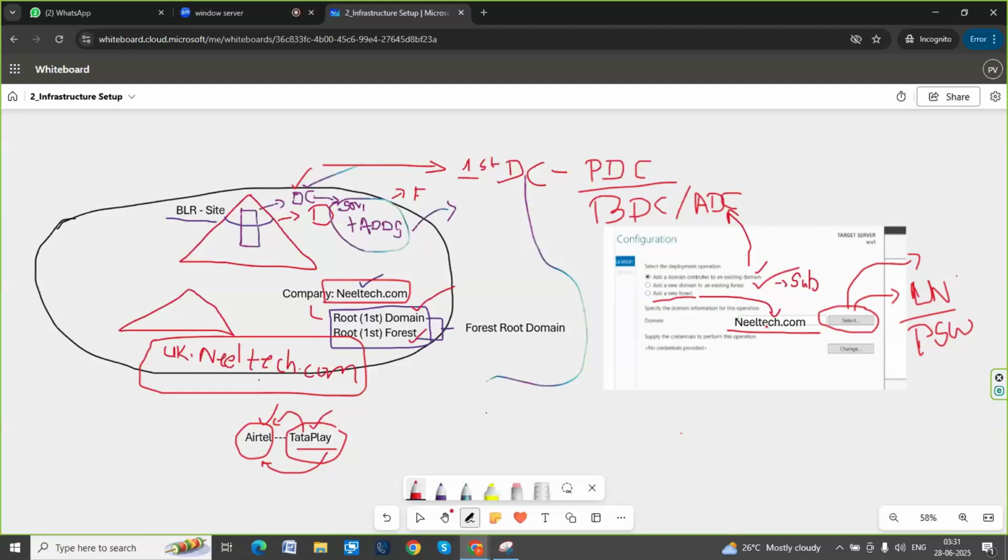In that context, the ADDS service will search whether that name exists or somebody has used it. Simple. Suppose you are asking for a fancy number for your car registration, the RTO office will check whether that number is used by someone else or is a fresh number. Do you agree with